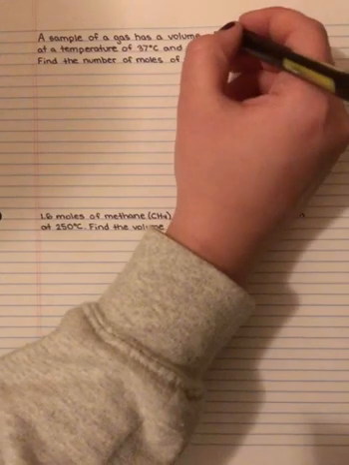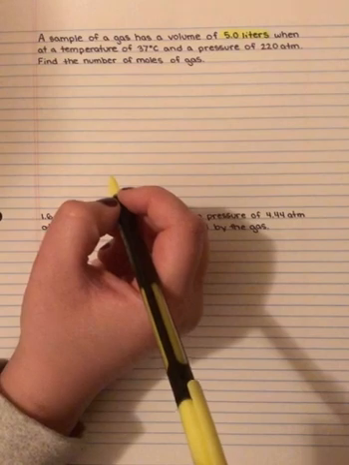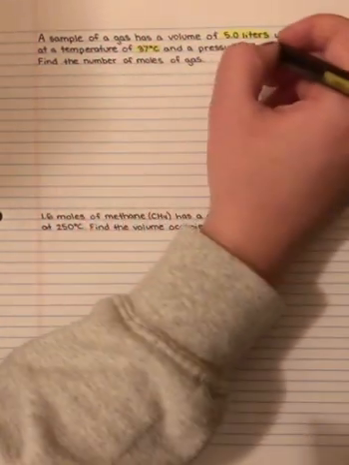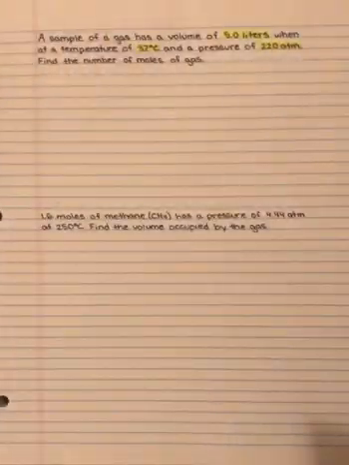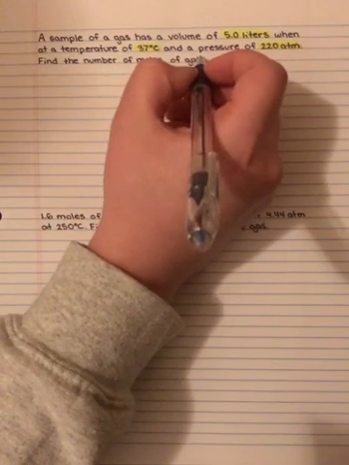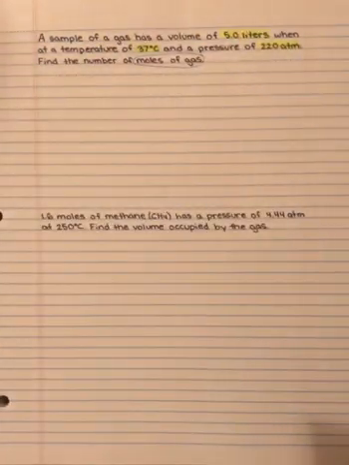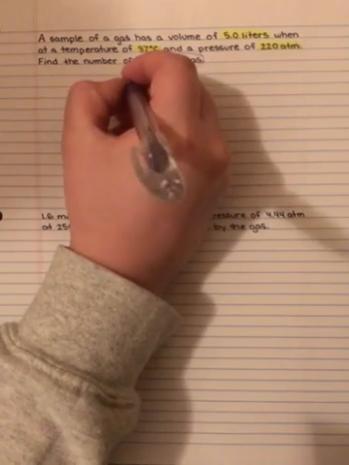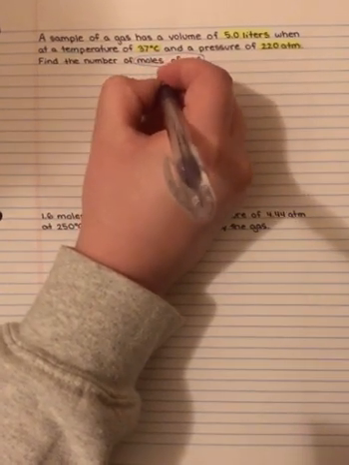Well, we have the volume, which is 5.0 liters. We have the temperature at 37 degrees Celsius and a pressure of 220 atm. Now this problem is asking us to find the moles of the gas. So the equation that we're going to be using for this is our ideal gas law equation, which is PV equals nRT.